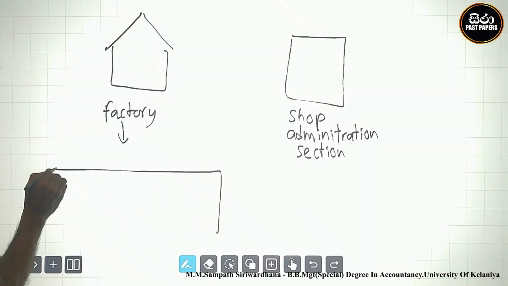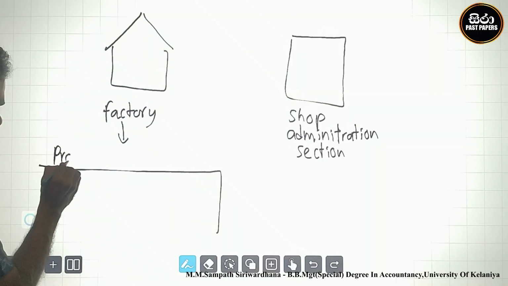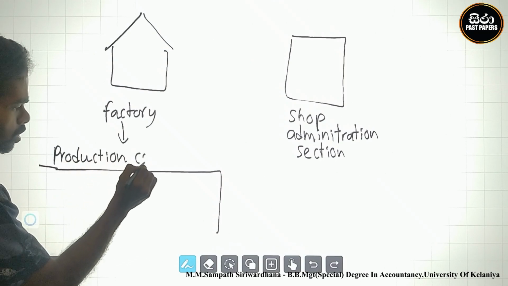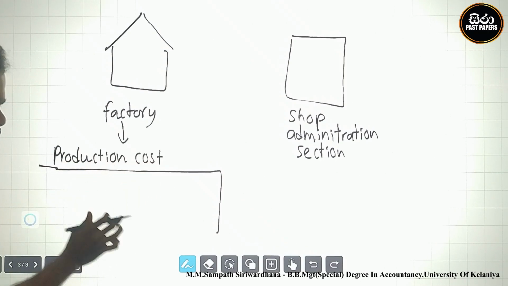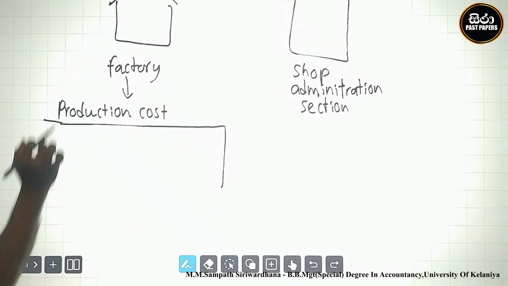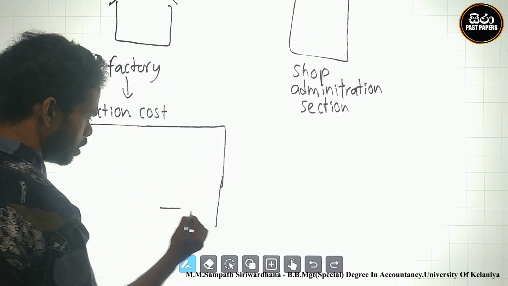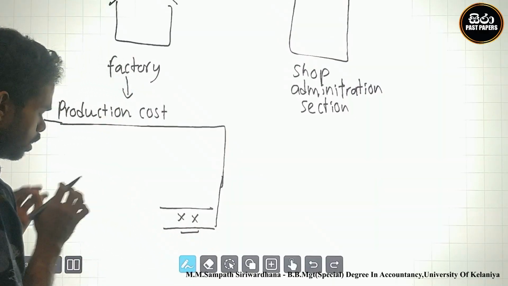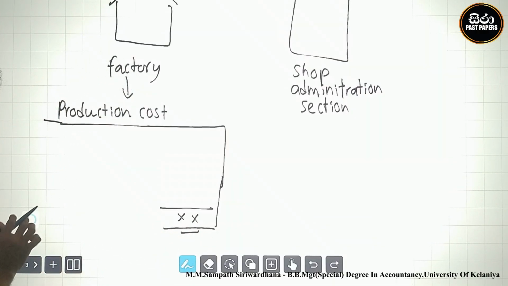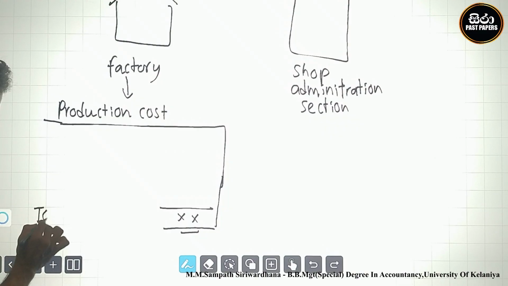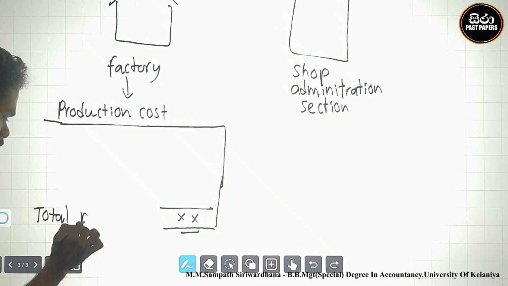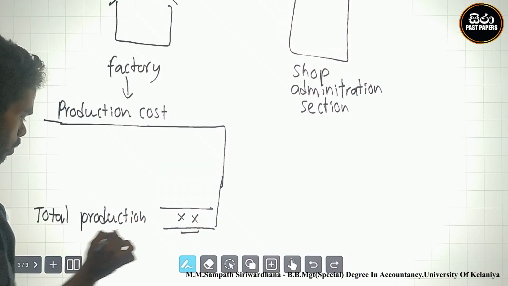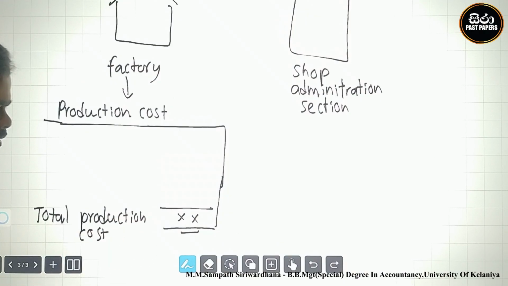Okay, they prepared the production cost in the factory. At that time a final result was calculated. This is the total cost of production, the total production cost.